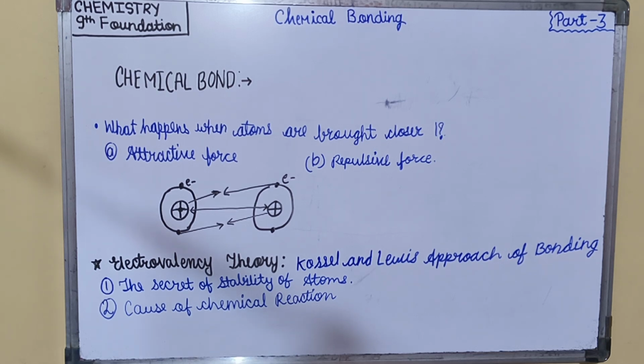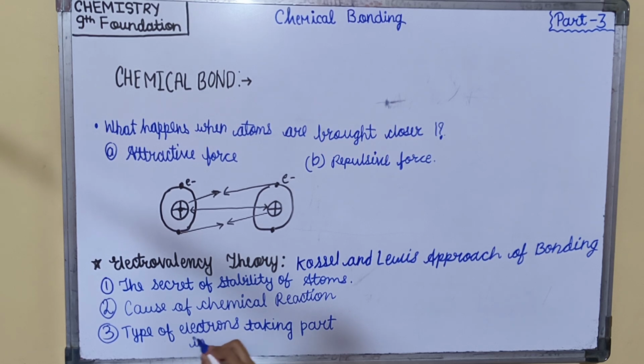Third one is type of electrons taking part in chemical reaction or chemical bonding.